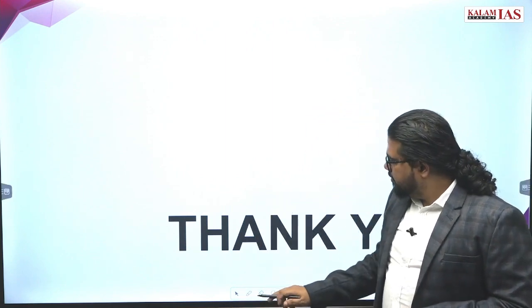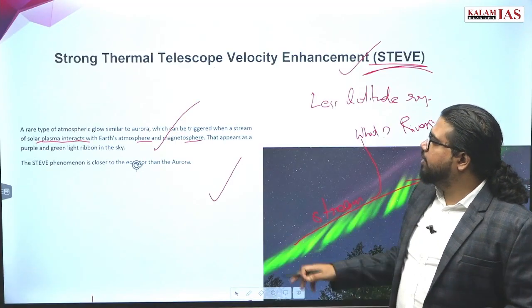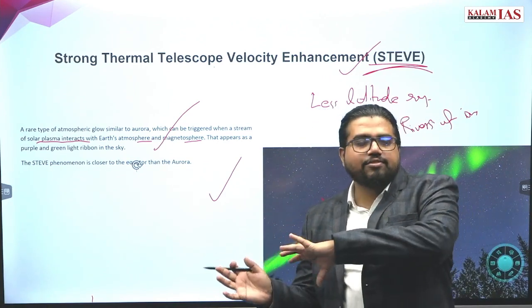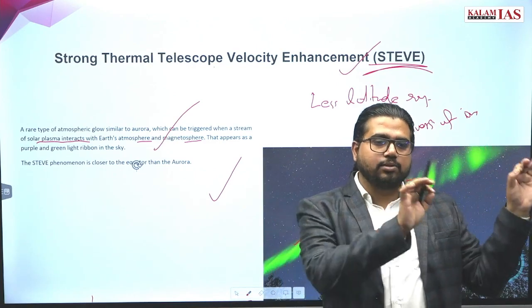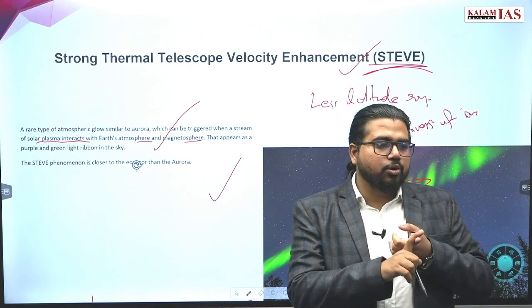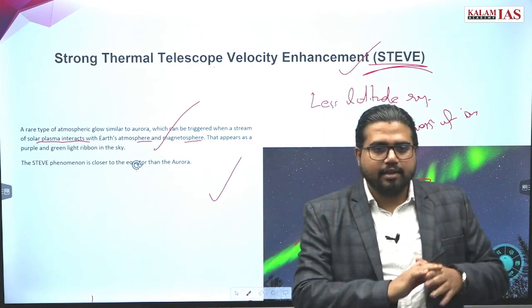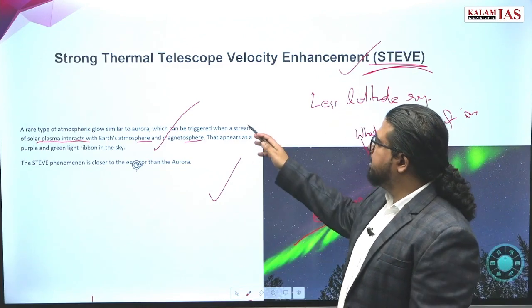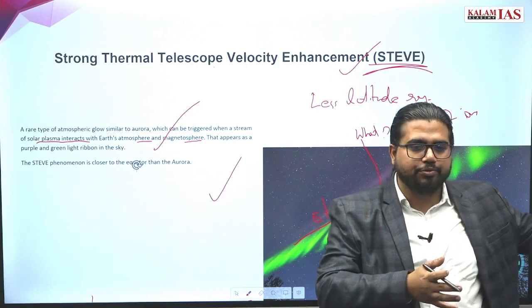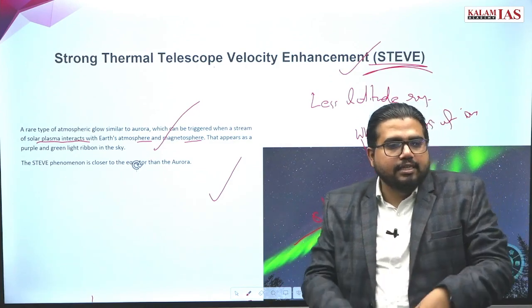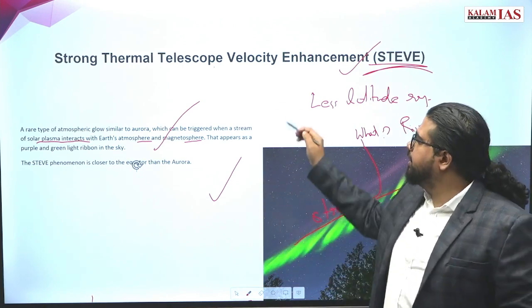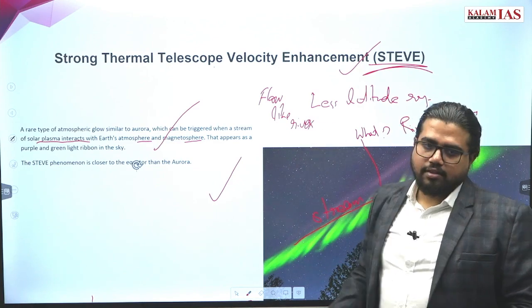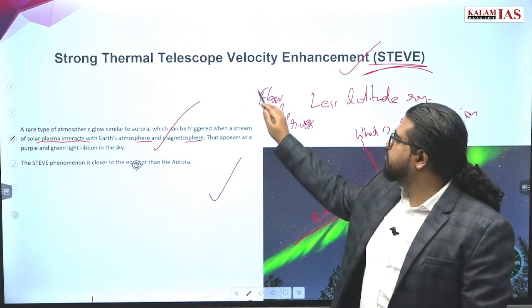What is it? Aurora, what happens? A solar flare will come and scatter around the earth and interact with the ionosphere. This ion-ion collision leads to a colorful sky, and the whole sky will glitter with colors in Scandinavian countries and so on. Now, aurora happens due to plasma that has come at some point of time. This plasma collects at some region, and due to some force it starts flowing like rivers. The river of plasma is happening in the ionosphere of the atmosphere.